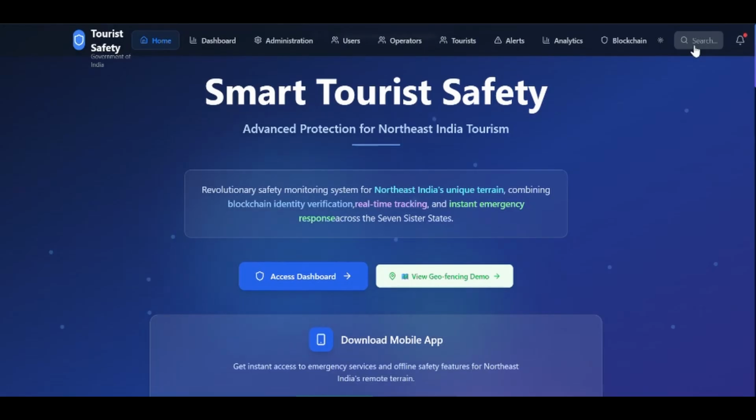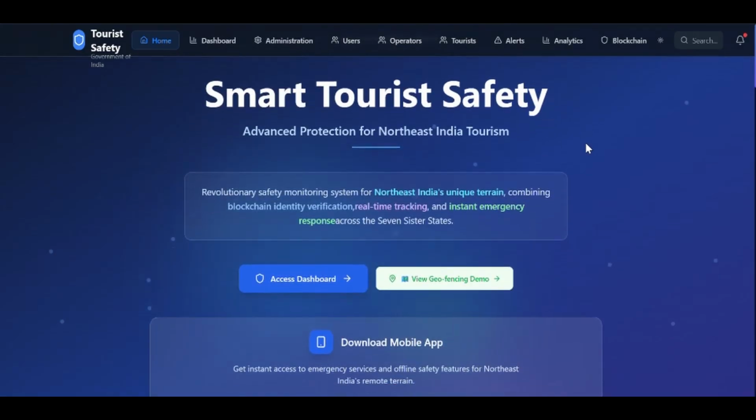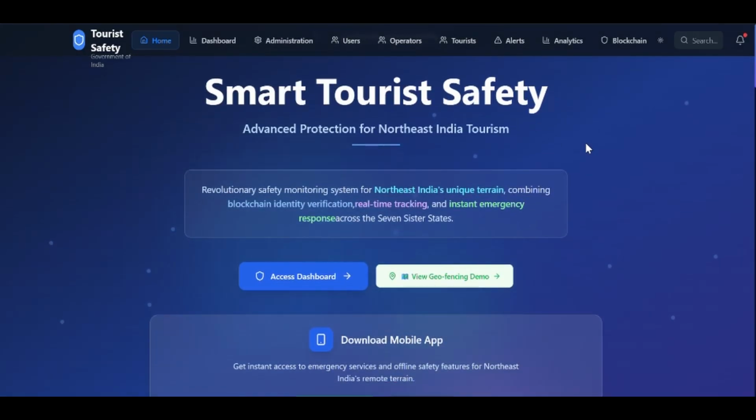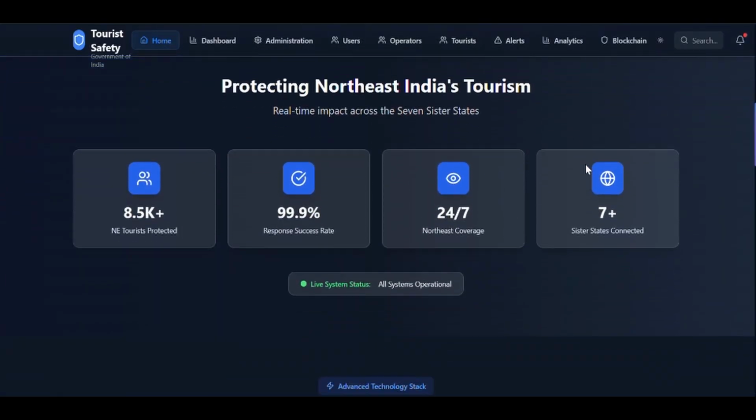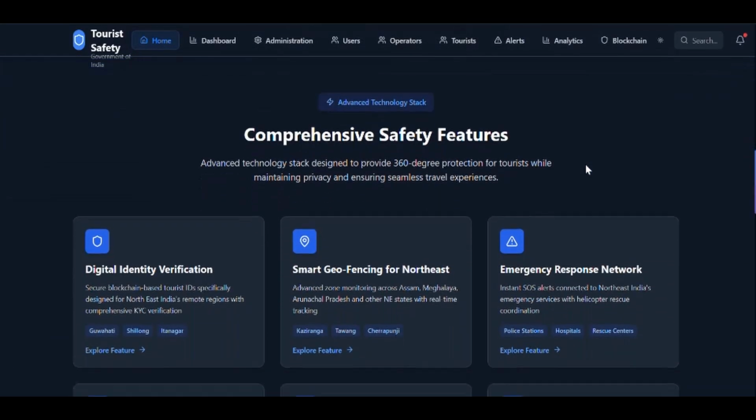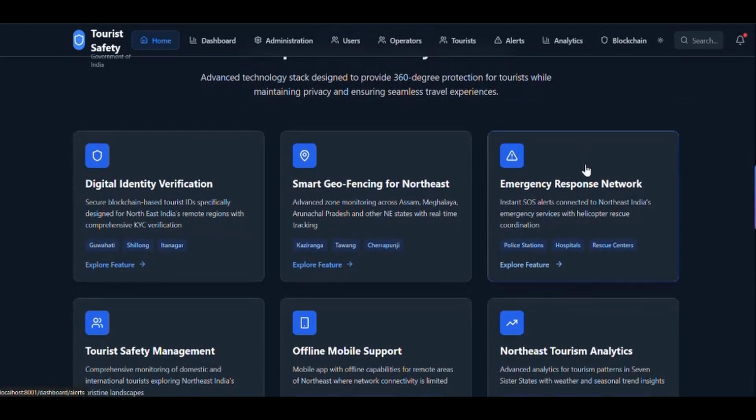our smart tourist safety monitoring and incident response system is a comprehensive, innovative solution that directly answers every challenge in the SIH problem statement. The mobile app empowers tourists with real-time safety, secure identity, and instant emergency response. The web dashboard gives authorities, admins, and operators the tools they need for real-time monitoring, rapid response, and data-driven decision making. Our use of blockchain ensures security and trust, while geofencing and real-time alerts keep tourists safe.